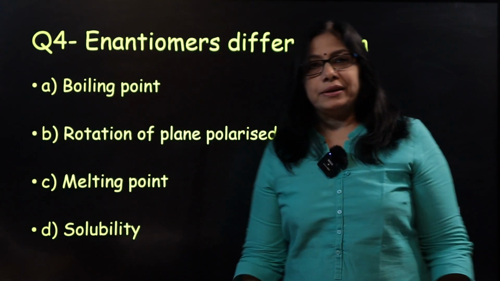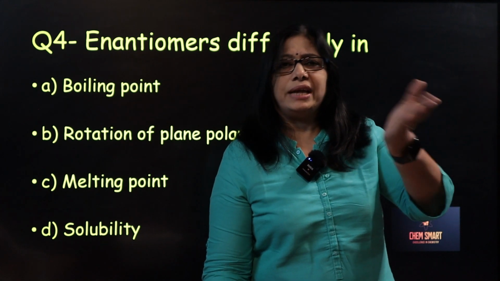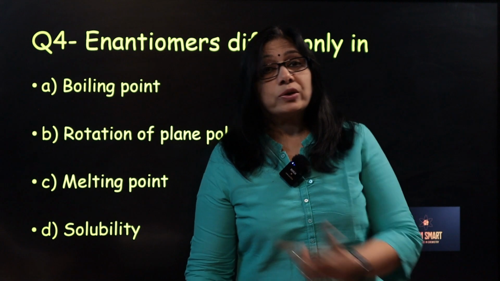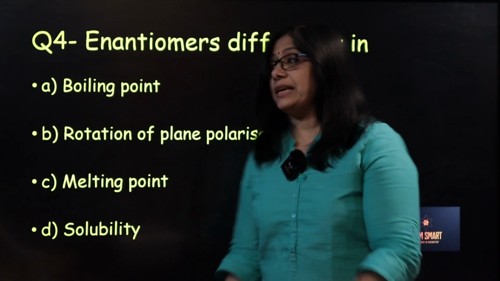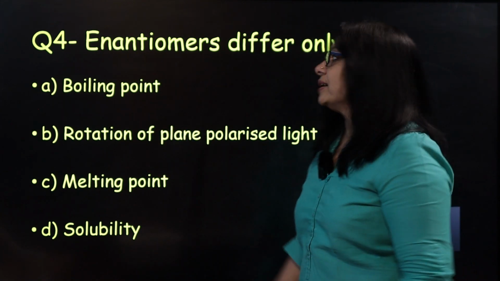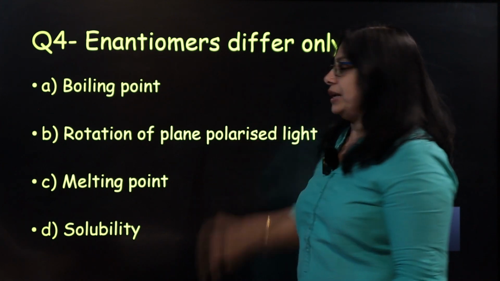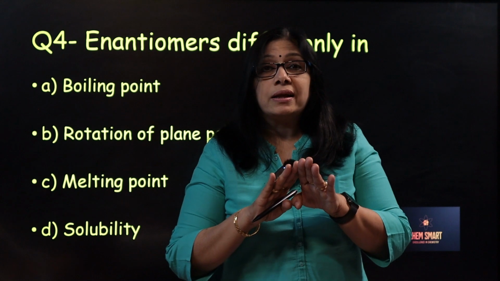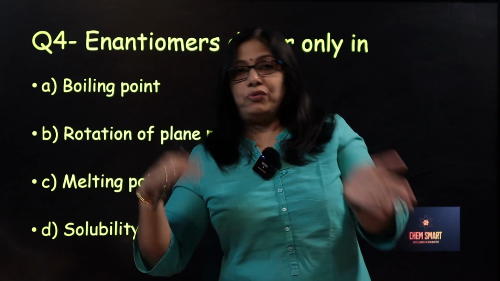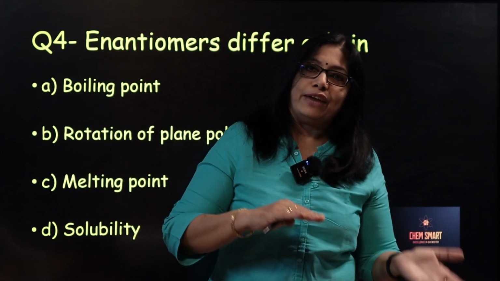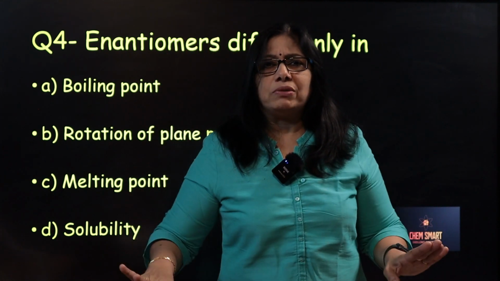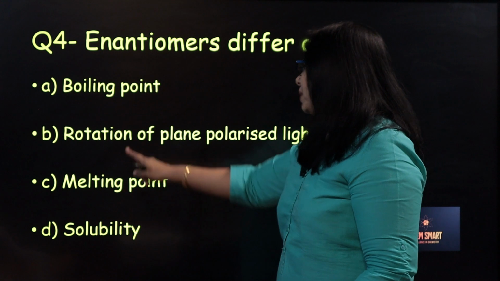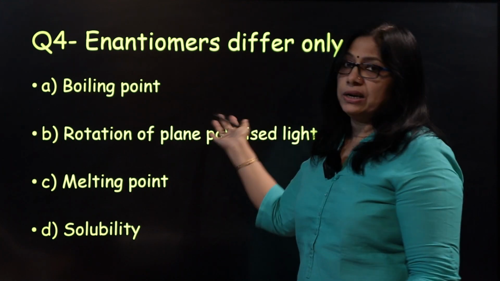Enantiomers differ only in... In one of the previous sessions, we have done an enantiomers properties related question in 2023. So the same thing is asked in 2022, you can see, but in a different format. Enantiomers differ only in their sign of optical rotation. If one is dextrorotatory, the other one will be levorotatory. All other properties will be the same. So boiling point same, melting point same, solubility same, but rotation of plane polarized light will be different.